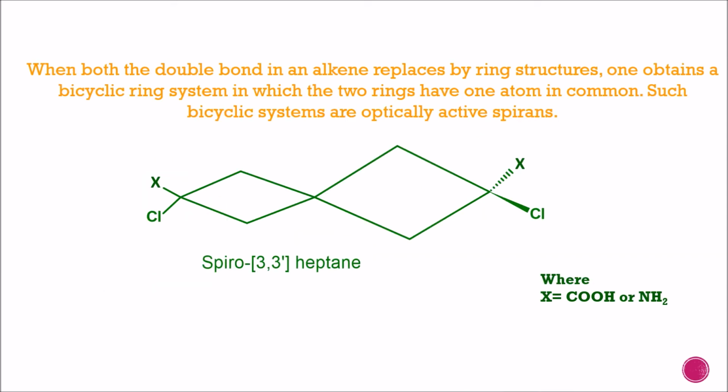When both the double bonds in an alkene are replaced by ring structures, one obtains a bicyclic ring system in which two rings have one atom in common. Such bicyclic ring systems are optically active spirans. Here one ring is perpendicular to the other ring, so the plane of symmetry is absent. Due to absence of plane of symmetry, this structure is optically active.